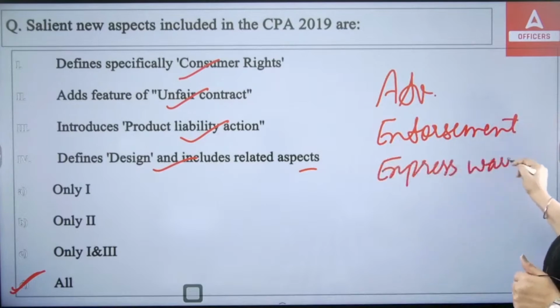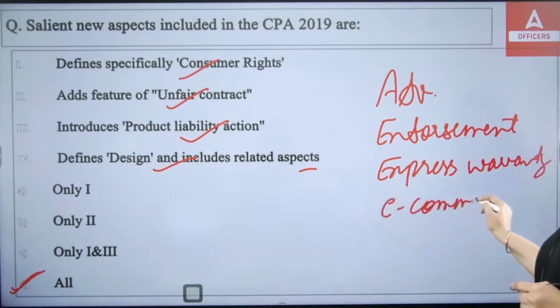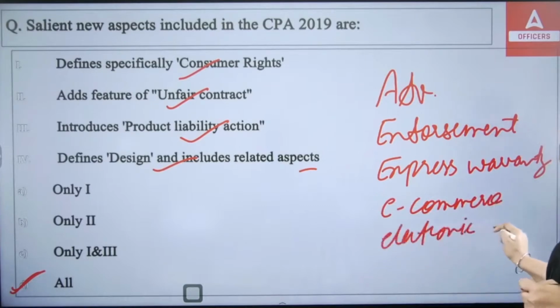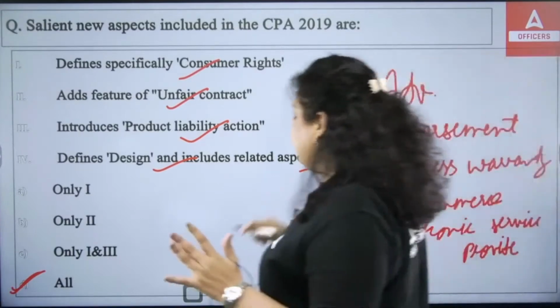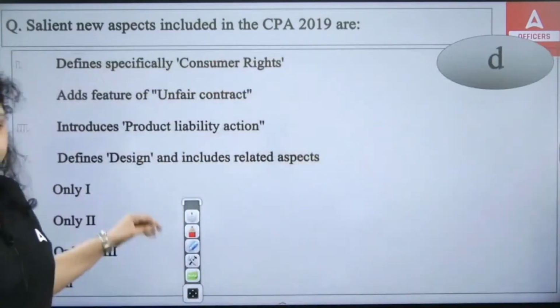Or apart from that, it also includes e-commerce, as well as electronic service provider, etc. All these are the new salient aspects of this particular Act. So the right answer will be D, all of the above.